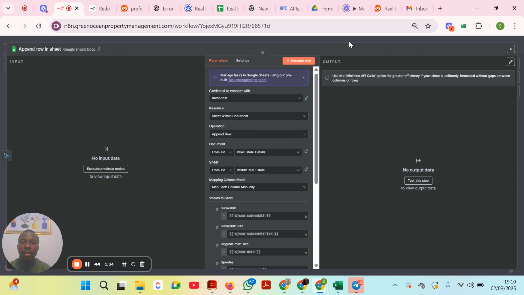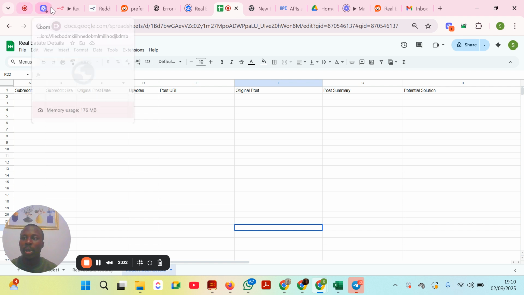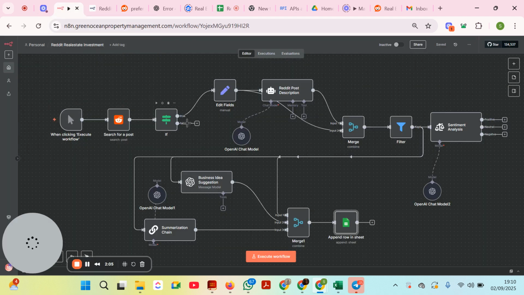Sorry, I want to show us our Google Sheet. We should see that our Google Sheet is empty right now. This is where our details will be coming in. Then we'll have our possible solution, our post summary, original post, URL, and upvotes. Upvotes are like likes. So the more people like, the more people are really interested in this particular post. With that, we can know what to actually do with it. So let's go and execute this together.